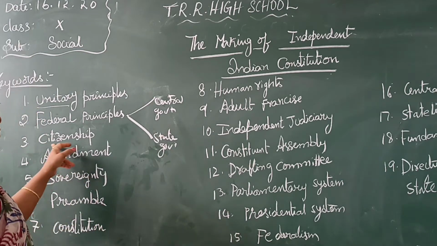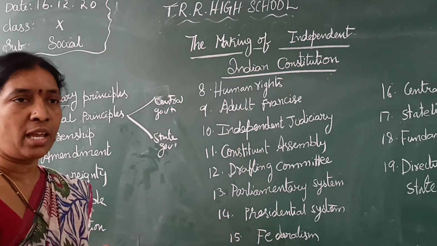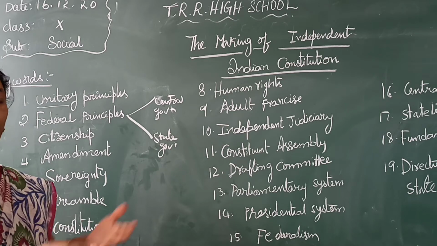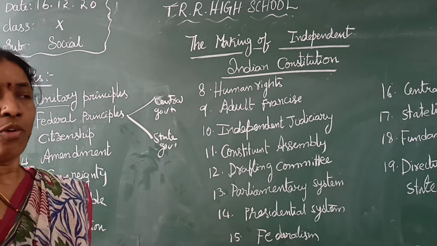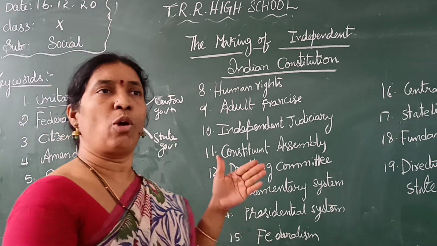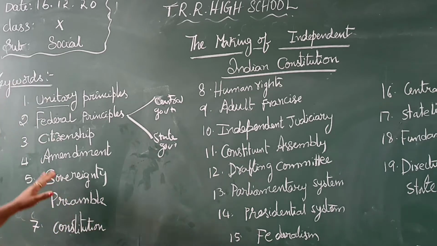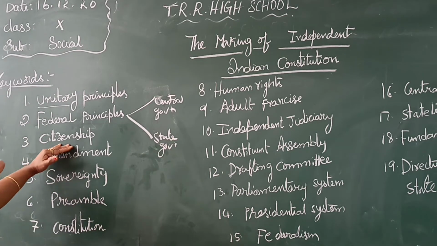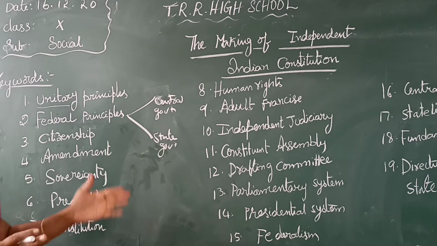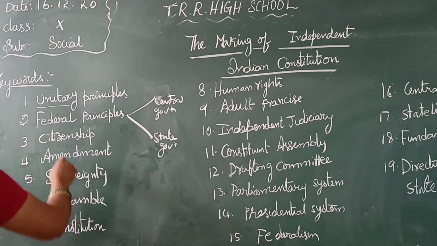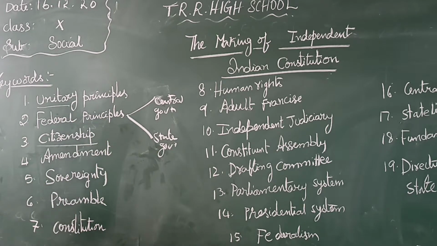That is called citizenship. We are Indian citizens. How can we say we have legal recognition? We were born and brought up here, and our forefathers and ancestors were all born in India. So we have legal recognition that we belong to this country. That is called citizenship.